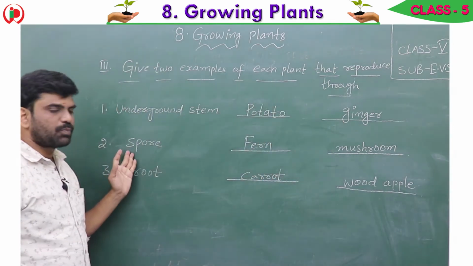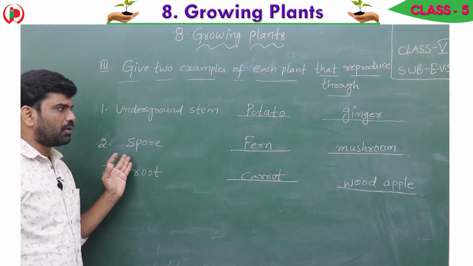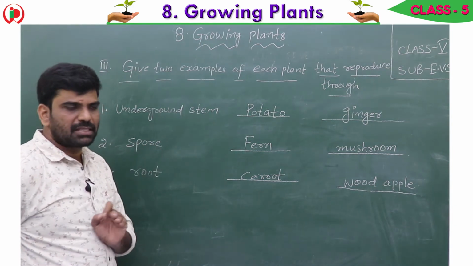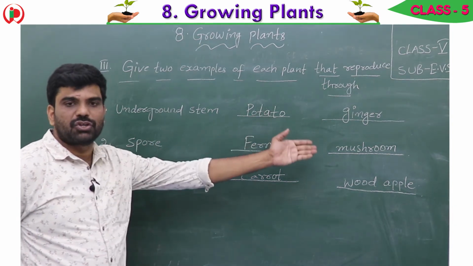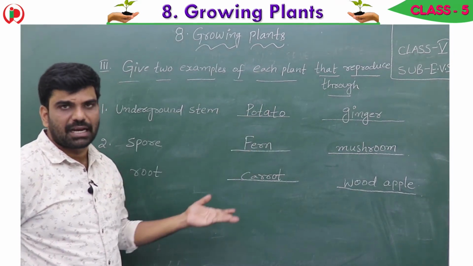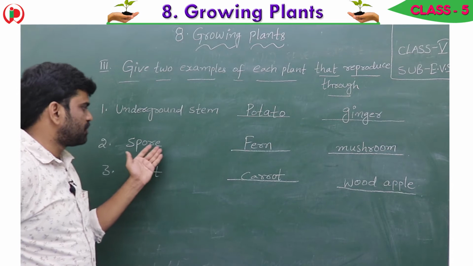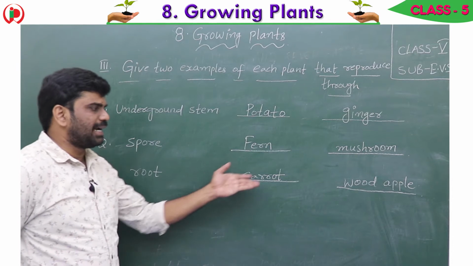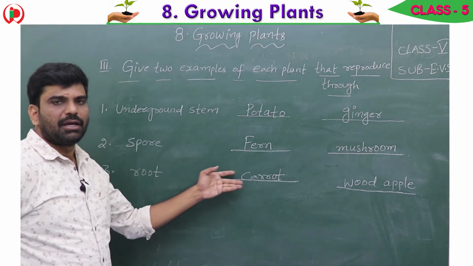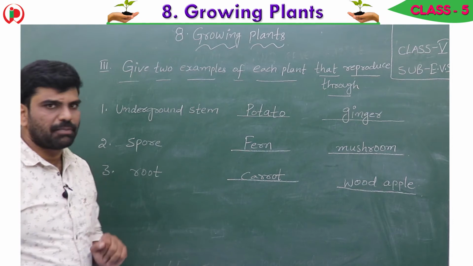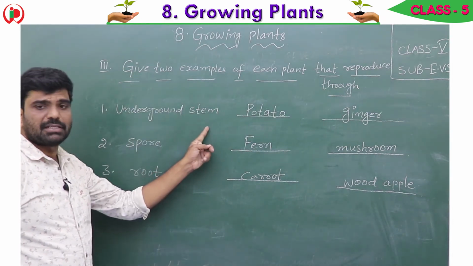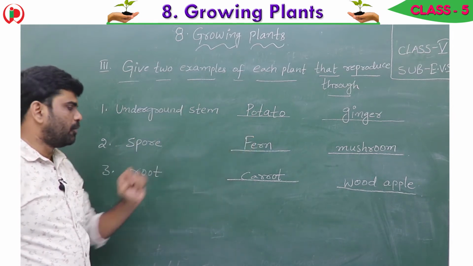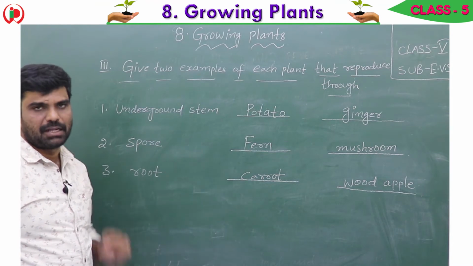And the next one, spore. Spores are microscopic units, and fern and mushroom, the seeds are absent. So they reproduce with the help of spores. Next one, root. Carrot and wood apple reproduce by roots. So once again I repeat here. Underground stem examples are potato, ginger. Spore, fern, mushroom. Root, carrot, wood apple.